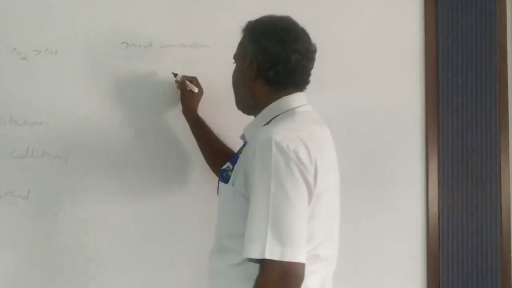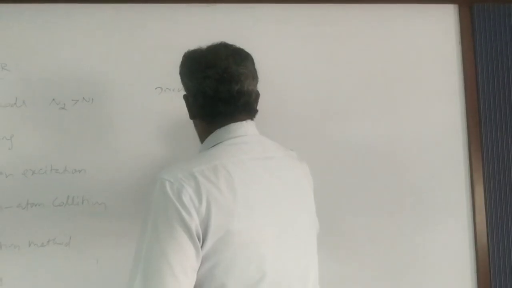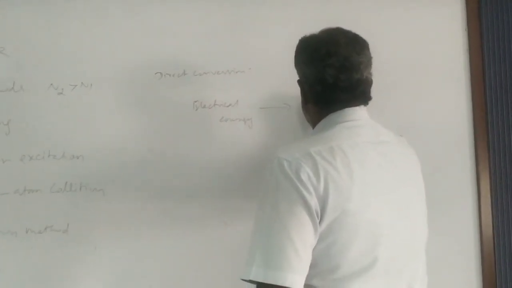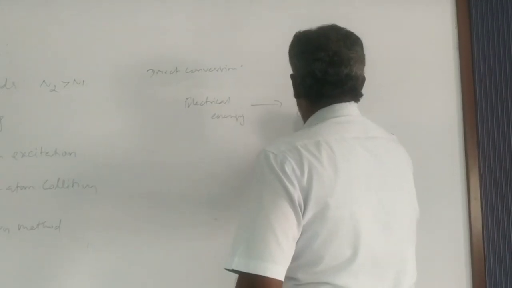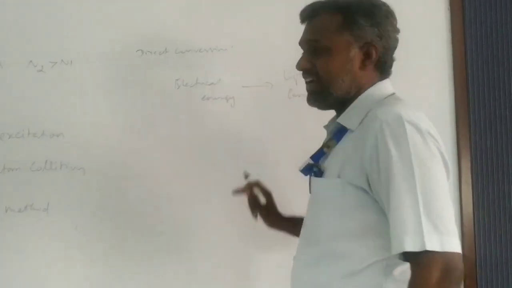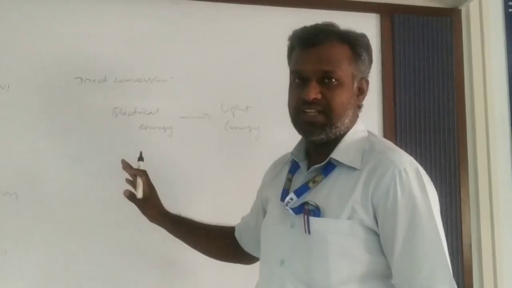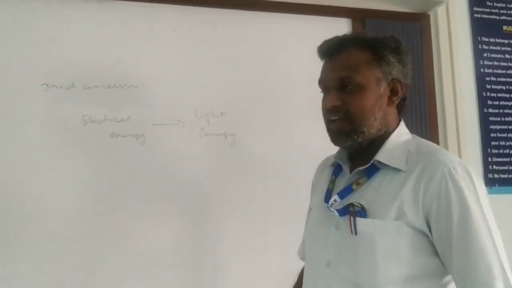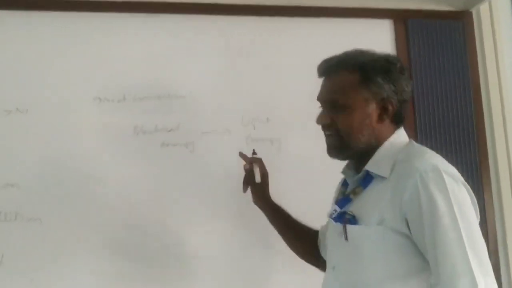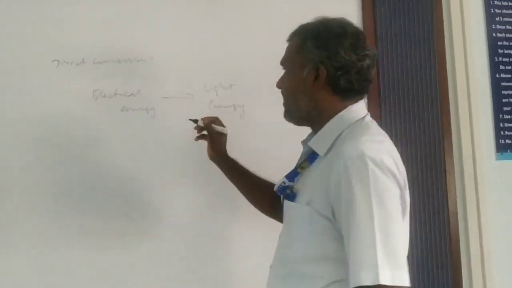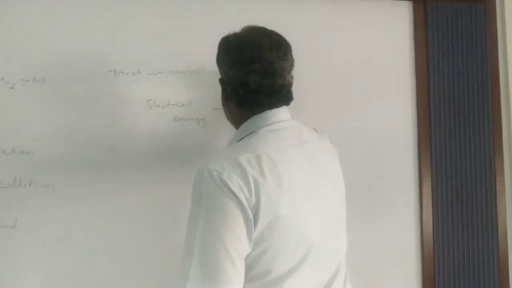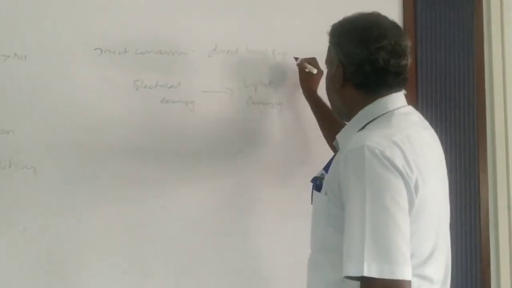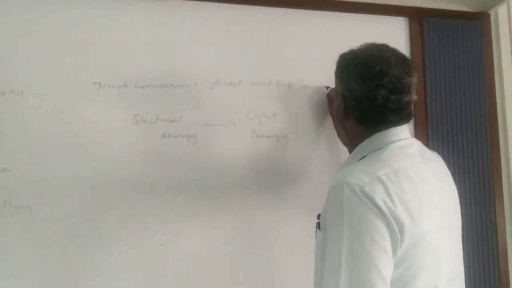That means the electrical energy is directly converted into light energy. This is called the direct conversion method. In what material does this happen? It's very simple. It can happen in direct band gap semiconductors. Not in every material, particularly in direct band gap semiconductors.